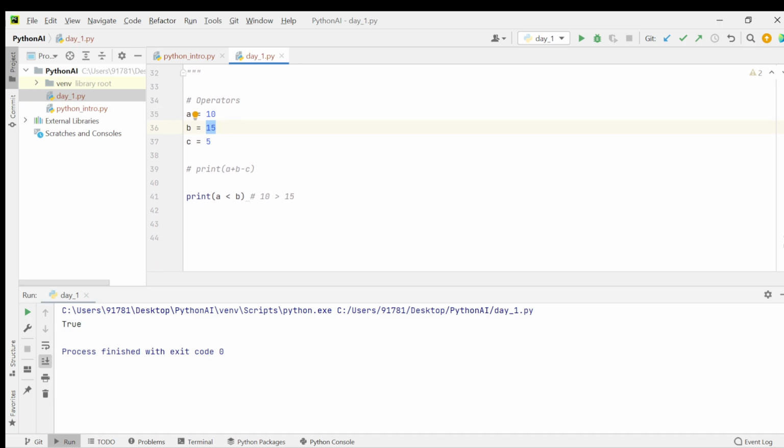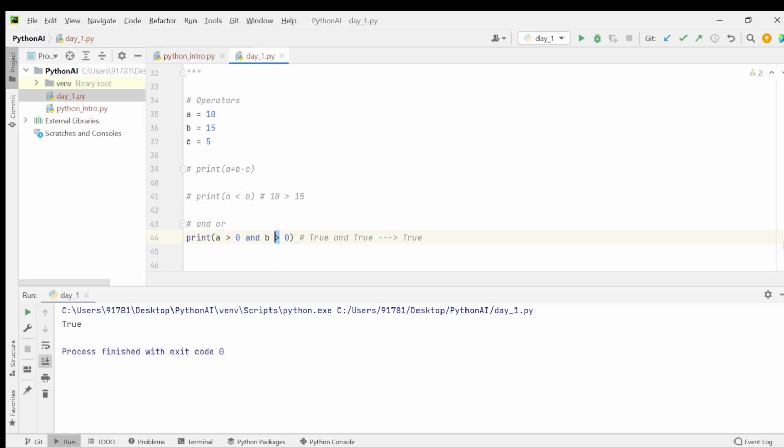Now let's understand logical AND and logical OR. So AND syntax is nothing but and, and OR syntax is or. That's very easy, right? Print of a is greater than 0 and b is greater than 0. Is this true? So 10 is greater than 0 and 15 is greater than 0. So this means true and true. True and true means true. So in the output you will see true.